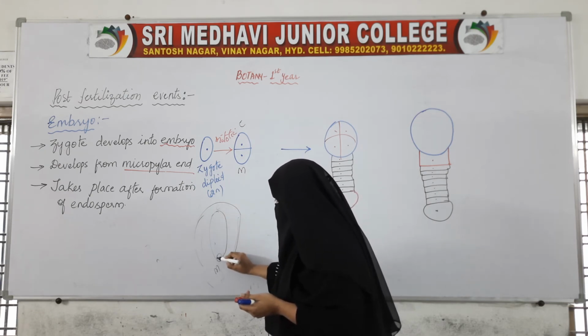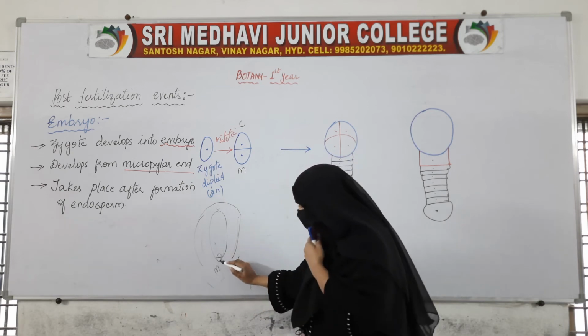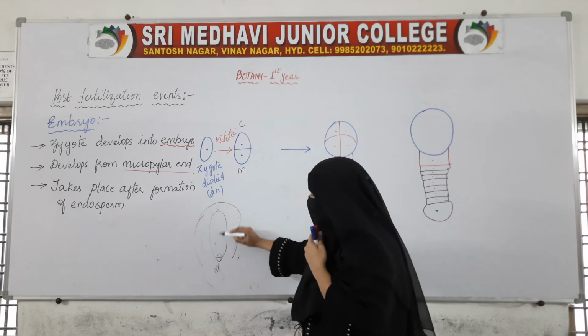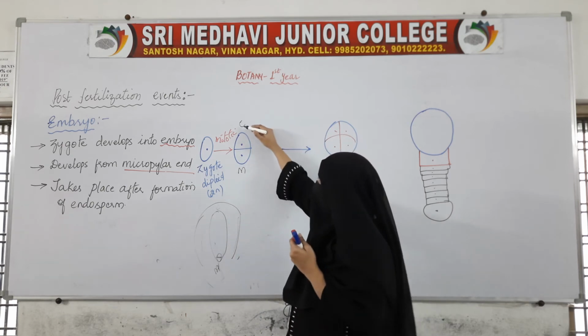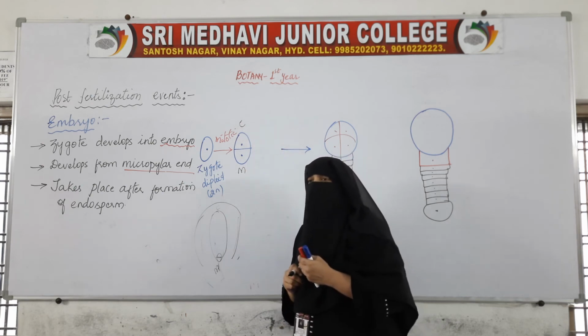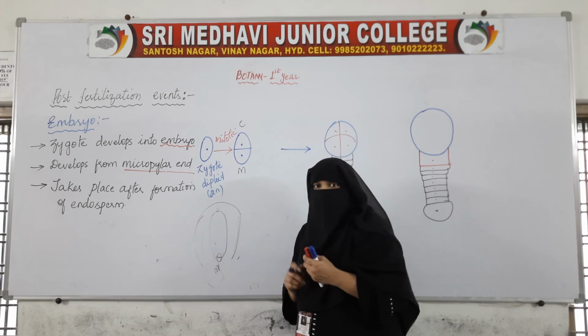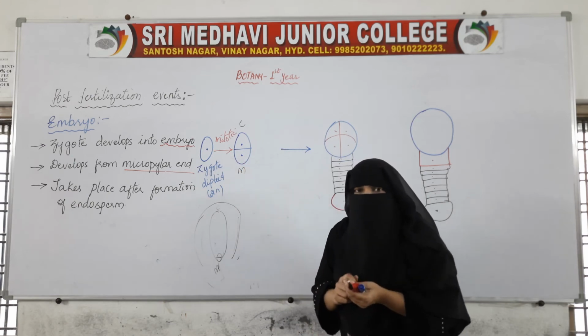So if this is the zygote and it divides and produces two cells, one cell is towards the micropyle and another cell is towards the chalaza. Let us say like this. So this cell is towards the chalazal end and this cell is towards the micropylar end. So two cells have been formed from one cell.